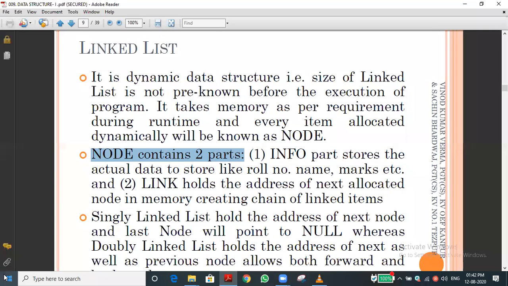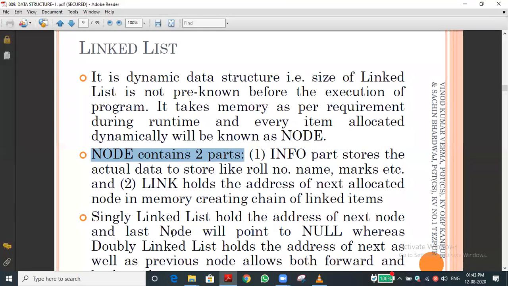The memory location here is called a node. The node has two parts: the information part and the link part. The information part contains the data which is stored. Suppose I store the number 1, or apple as a value, or ABC, whatever. The value which we store is called the information part. The second thing is the link. The link holds the next successive memory address. The link holds the address of the next allocation.